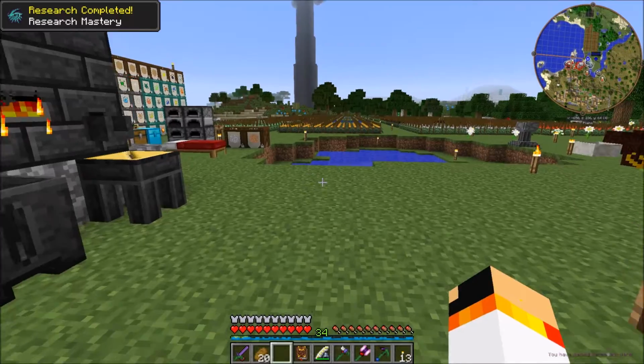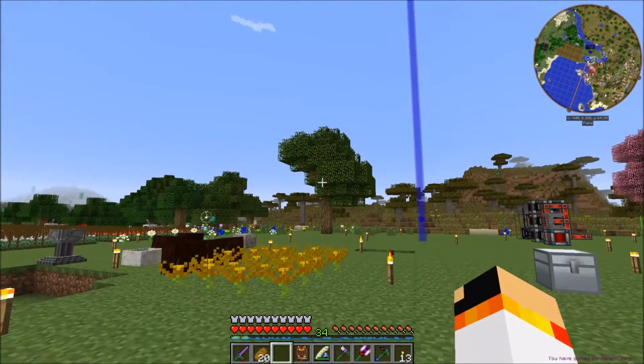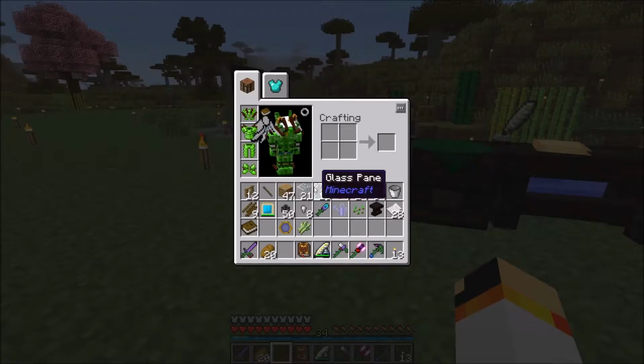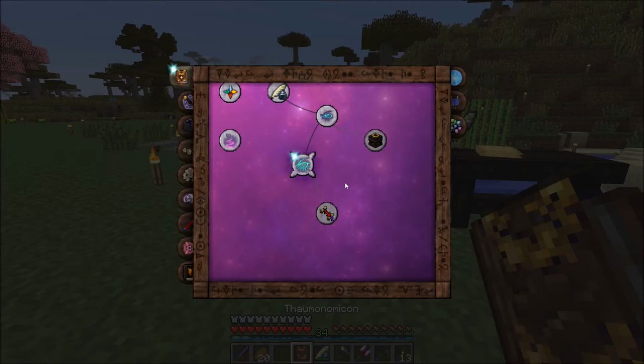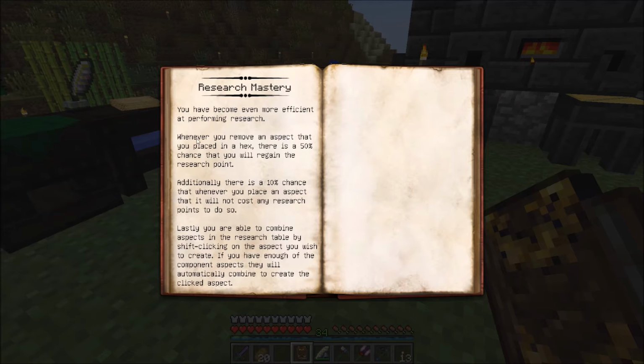Now, I believe... Alright, so we've just... As you can see down there in the right-hand corner in the weirdest text possible, it says, you've gained permanent warp. Now, we'll talk a little bit about warp in a moment, but research mastery. This is really important because when you read about it, it says you have become even more efficient performing research. Whenever you remove an aspect, it gives 50% chance.